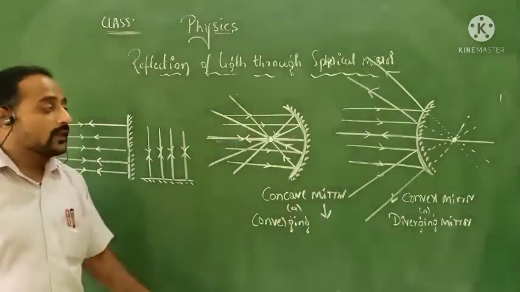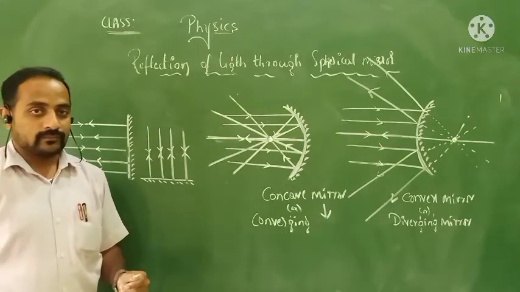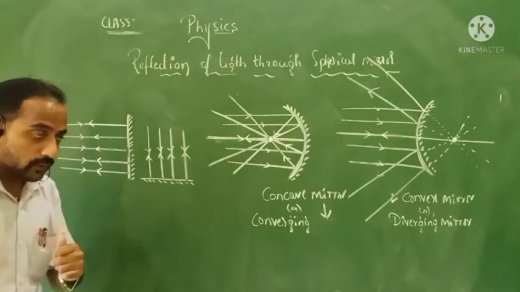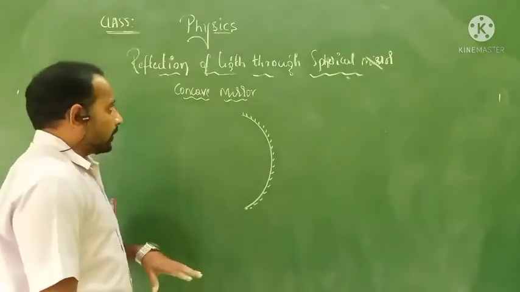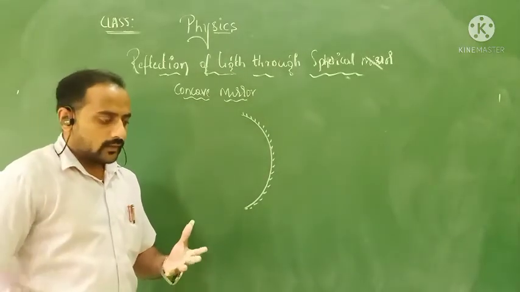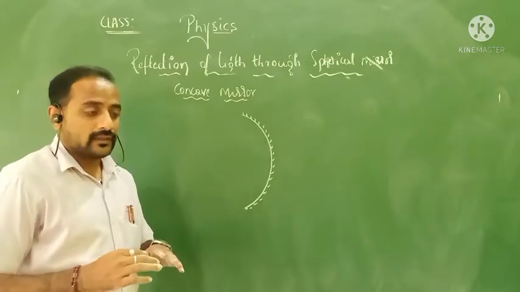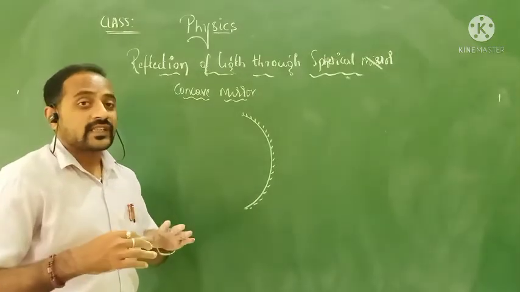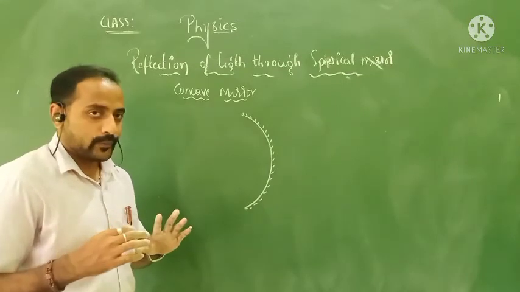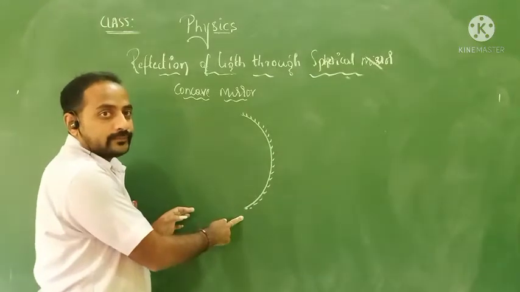These are the two different types of spherical mirror. I hope you understand. Now let us learn some more terms in a concave mirror as well as the convex mirror, when the reflection takes place. Here I have taken the concave mirror.